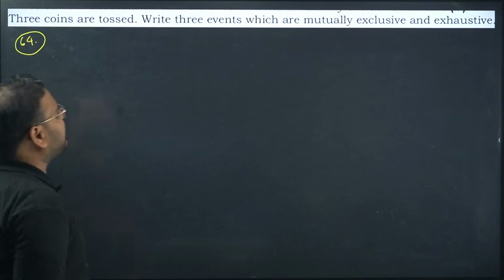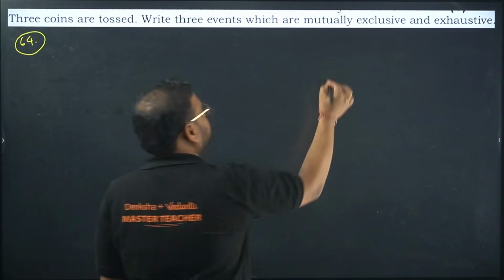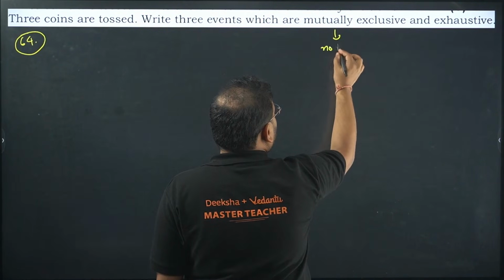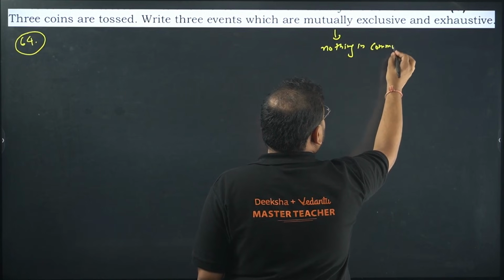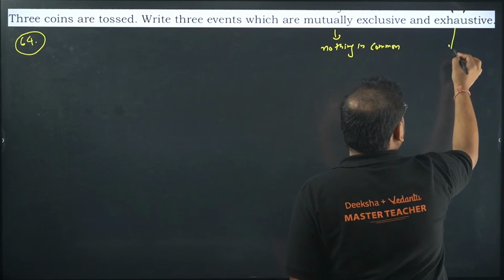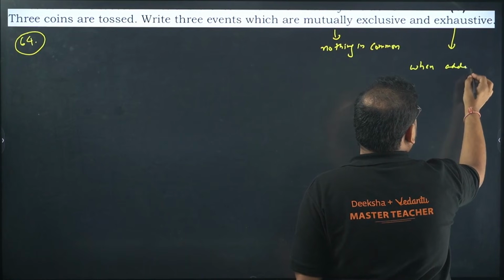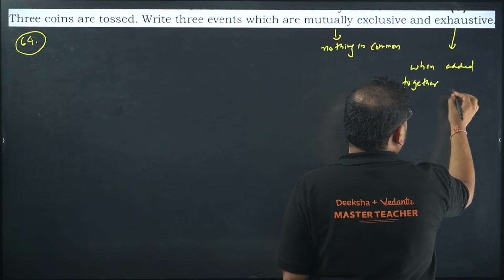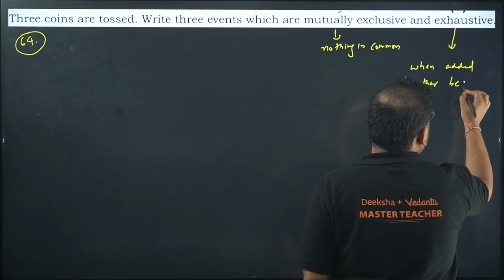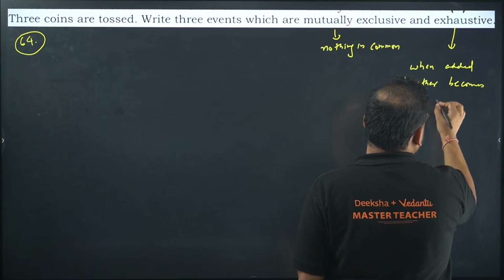3 coins are tossed. Write 3 events which are mutually exclusive, meaning nothing in common. Or, what is the meaning of exhaustive? When added together, it becomes whole. What is the meaning of whole? The universe.